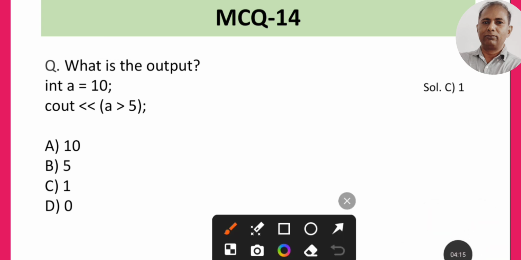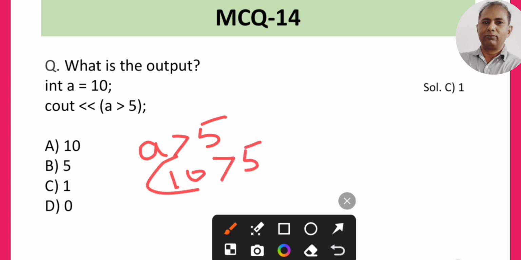Now if we talk about the last question of today's, that is question number 14, here value of a is given 10. So he is asking, he has used the relational operator, that is 10 is greater than 5. So he will be giving the answer either 1 or 0. Since this condition is true, the answer will be true, that is 1. So option C is the correct answer.